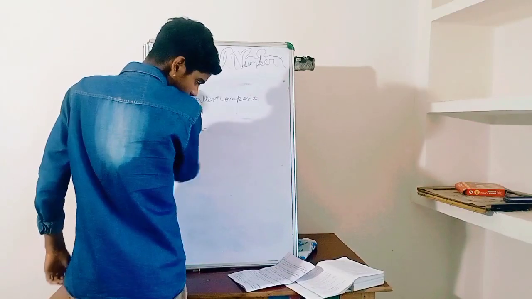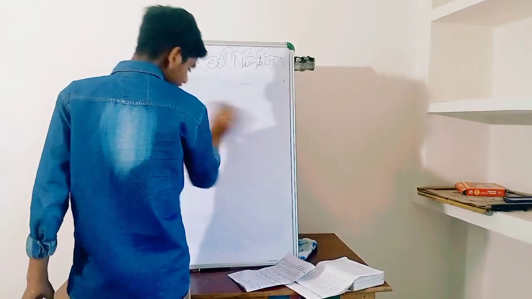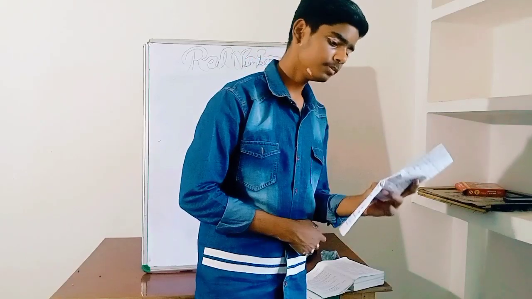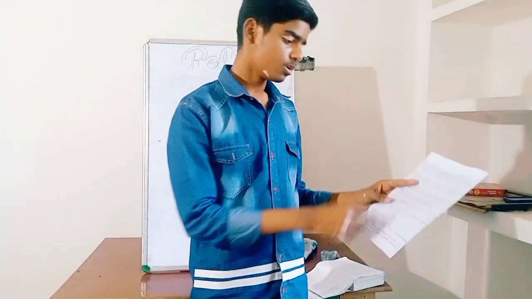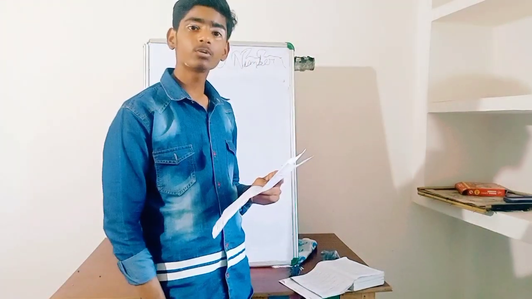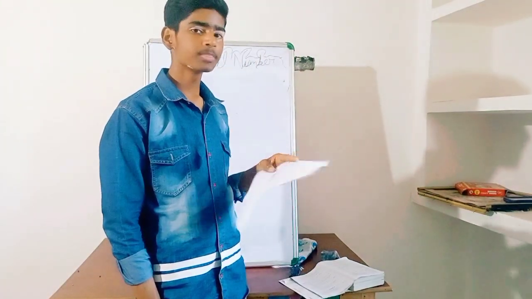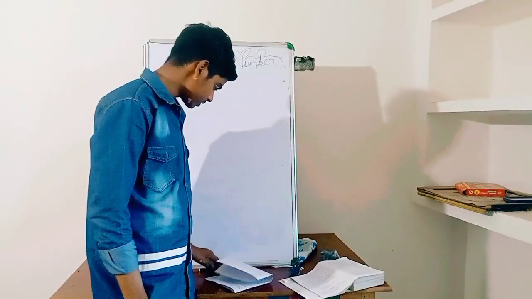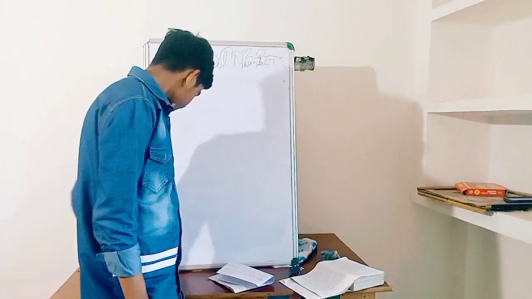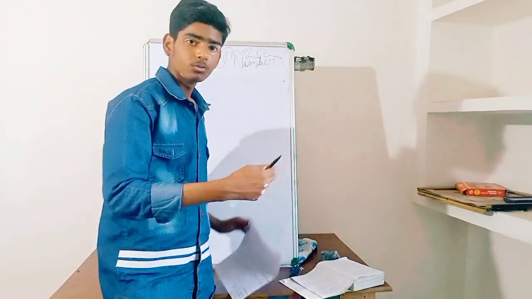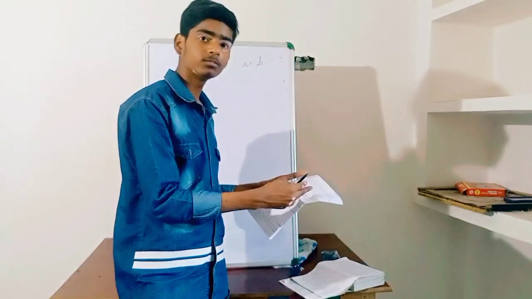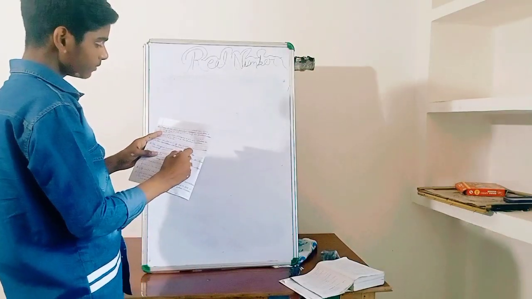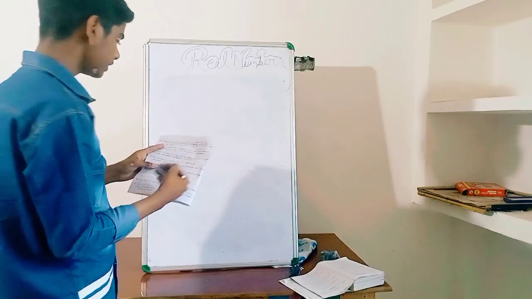Now we have another question, which says: the largest number which divides 70 and 125, leaving remainder 5 and 8 respectively. Now look, here it is given the largest number which divides. Don't assume that whenever the largest number is asked we take the LCM. A general rule is that wherever it gives a number which divides these numbers, we have to find the HCF. So the largest number which divides 70 and 125 leaving remainder 5 and 8.